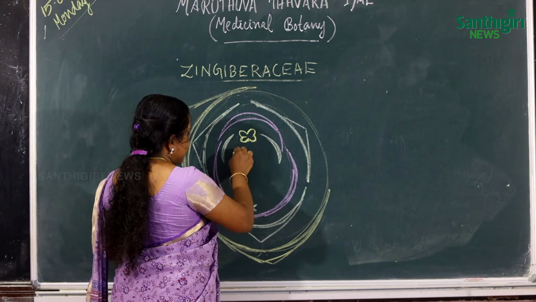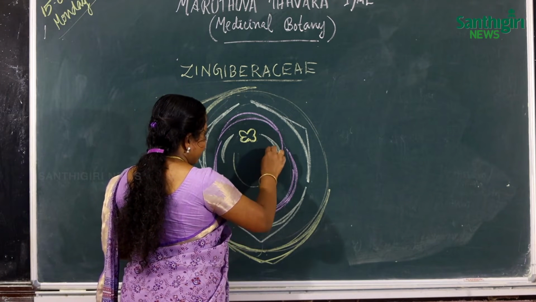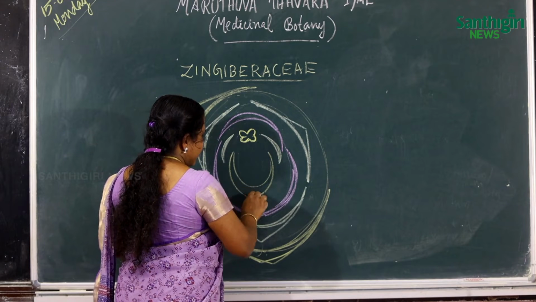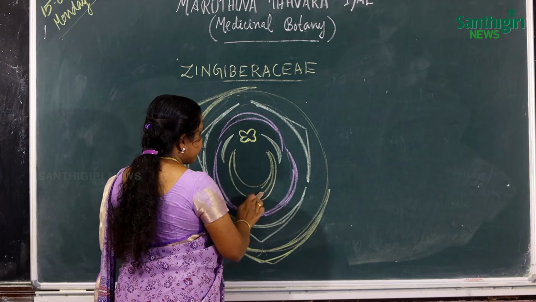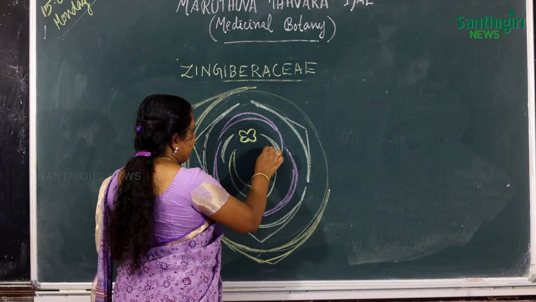stamens are together to form a large petaloid, brightly colored structure called the labellum or staminodes.